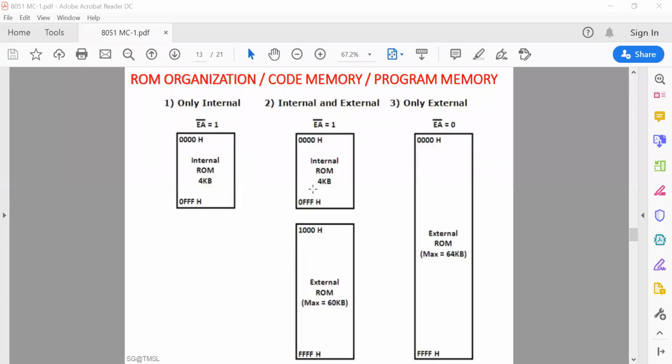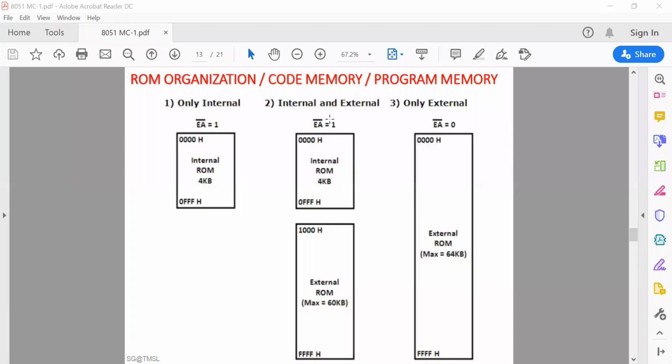So already if you have 4 kilobyte ROM, then maximum 60 kilobyte can be added to this, so that the total memory space must be 64 kilobyte in size. Now since we are using the internal ROM of 4 kilobyte and maximum amount of external ROM that can be connected is 60 kilobyte, all addresses from 0000 to 0FFF will be accessed from internal ROM, and addresses from 1000 to FFFF will be accessed from external ROM. In such cases, EA bar should be 1.